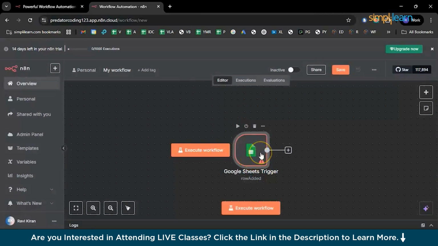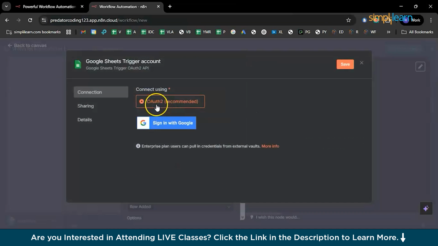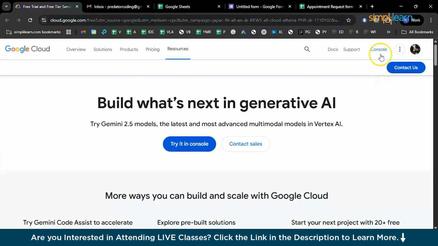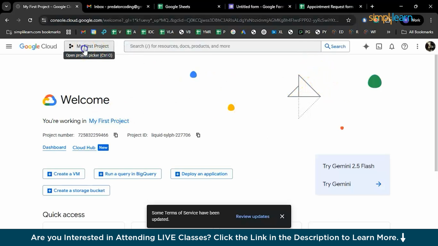There you can see there are some errors on the sheet. To add credentials, just double click and click on create new credential, and there you need to select OAuth authentication, which is the recommended one. For that you need to sign in. So go to Google Cloud Console here, click on the console option, and we will be activating 3 different APIs here, Google Gmail, Google JSON Forms. But before that, let's create a project.